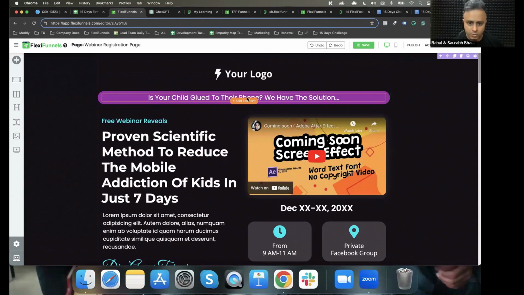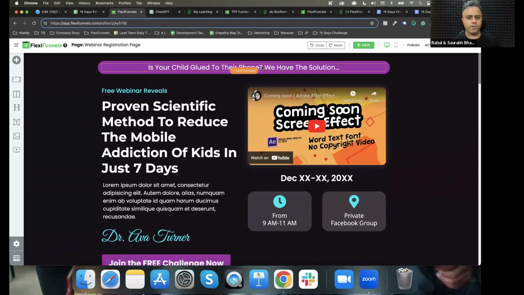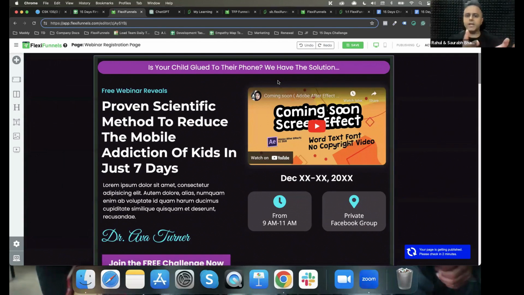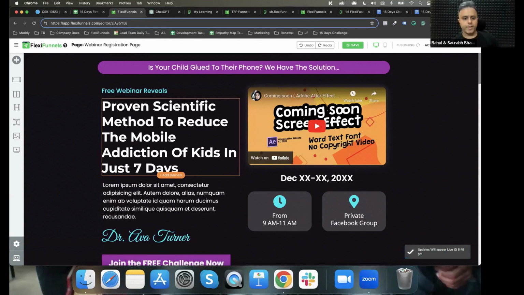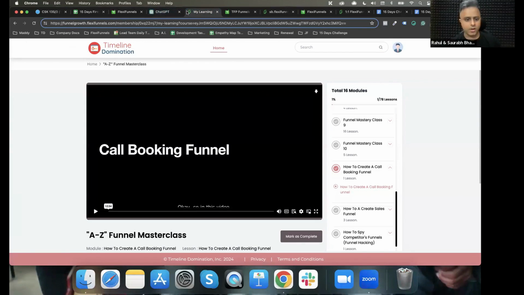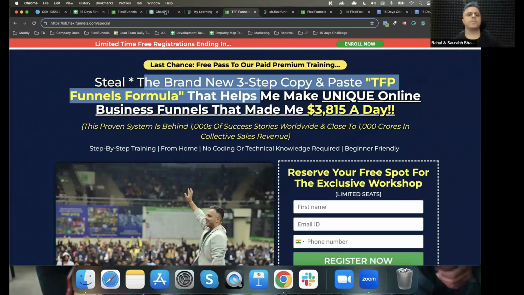So is your child glued to your phone? We don't have a logo. Just going to remove this. If I had a logo, maybe I will keep it, maybe I will not. I'm not a big fan of logo on my webinar registration page because it is not doing anything except wasting some space. I can add some content which would be visible to my people rather than putting a logo that solves nothing, right? Okay, so free webinar reveals proven scientific method to reduce the mobile addiction of kids in just 7 days. Good. So next thing is something like this.